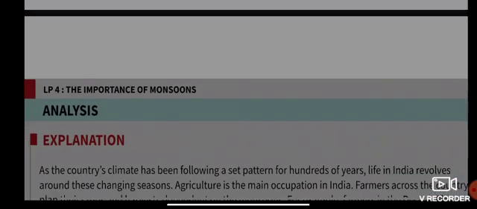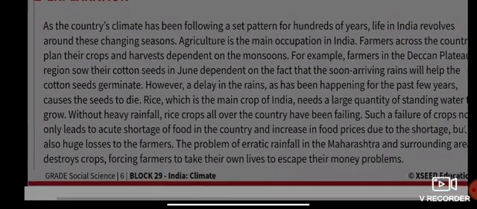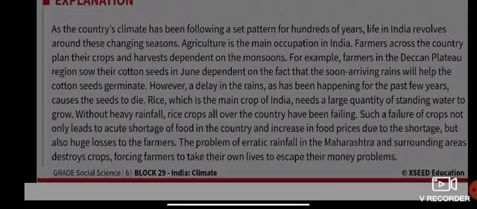All right, very simple. See, the country's climate has been following a set of patterns for hundreds of years. Life in India revolves around these changing seasons. We know that agriculture is the main occupation in India. When you go to mainland India, or talk about people living in rural areas, agriculture is the main occupation. The farmers across the country plant their crops and harvest depending on the monsoon.